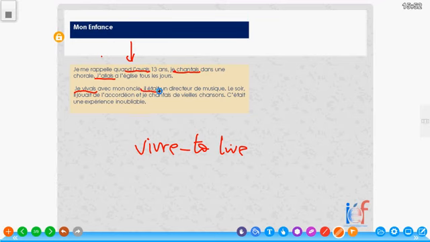Now, what the speaker has just done here is that we have spoken about the uncle that I was staying with. It has now described that moment. Il était un directeur de musique. Le soir, il jouait de l'accordéon. In the evening, he used to play the accordion. Et je chantais des vieilles chansons. And I used to sing old songs.